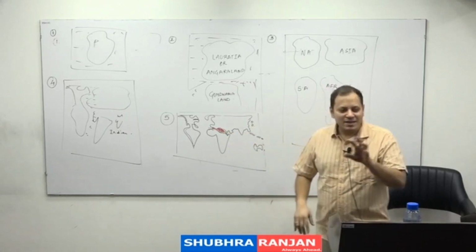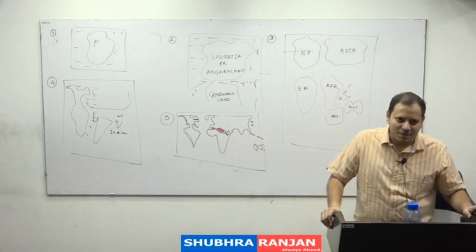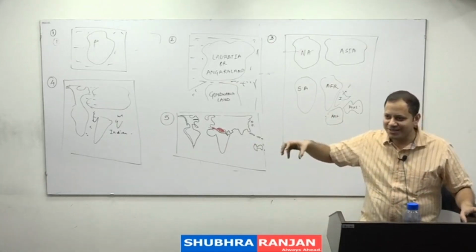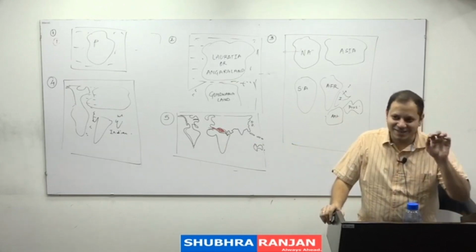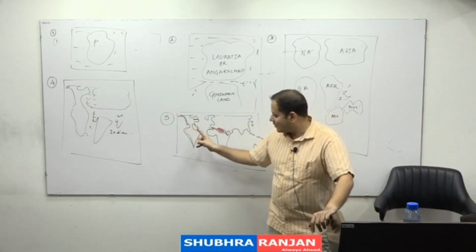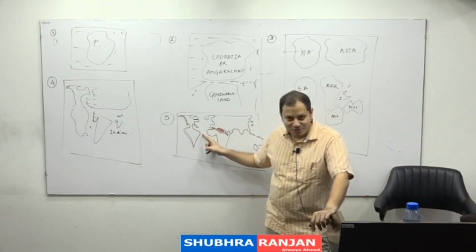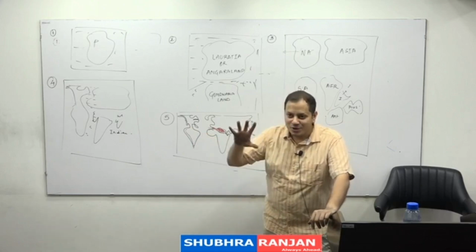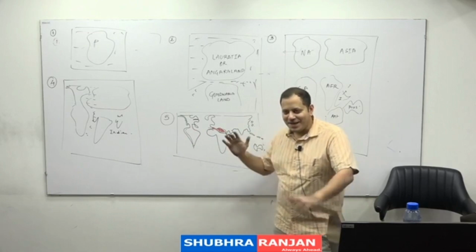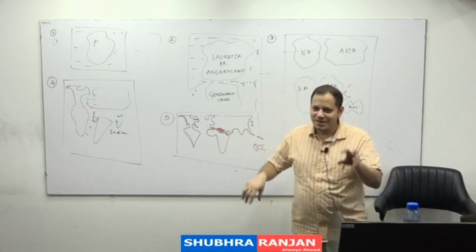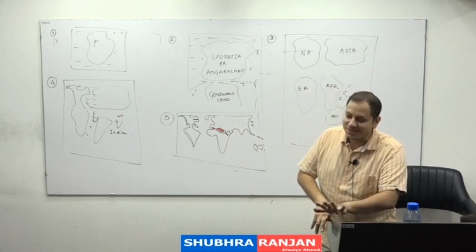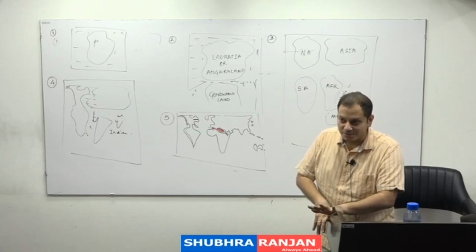And then he said that the formation of island arcs and festoons, like these Caribbean islands, etc. He said these islands, arcs and festoons are formed because when the continents are going with great speed, some part breaks off and stays behind, resulting into the formation of island arcs and festoons. He said that as North and South America were moving westwards, this part stayed behind, resulting into the formation of Caribbean islands. As India was moving northwards, some part of it broke off and stayed behind, and it resulted into the formation of Sri Lanka. As Asia was moving, some part of it broke off and stayed behind, resulting into the formation of Japan. So this is what his theory was.